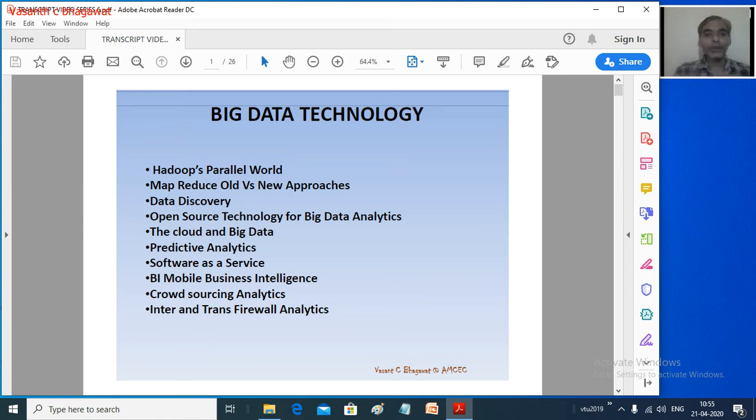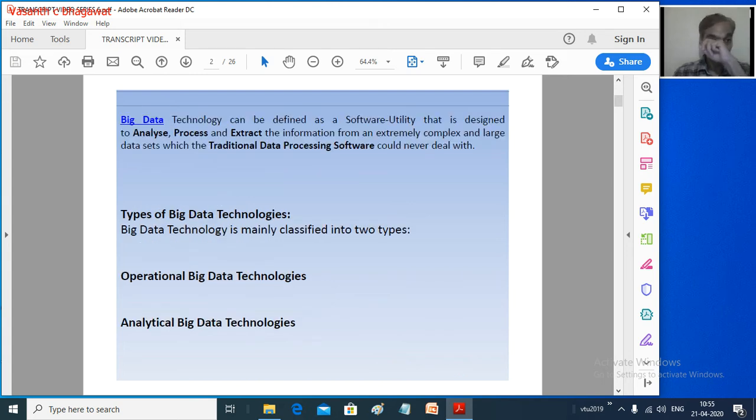Before we go into all these aspects, first we will look into an overview of all the big data technologies we have in the market right now. Out of all these technologies, we will be studying one particular technology.